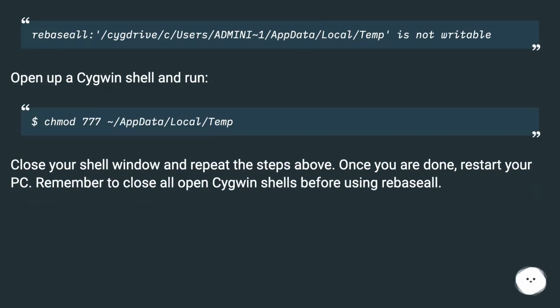open up a Cygwin shell and run $ chmod 777 AppData/Local/Temp. Close your shell window and repeat the steps above. Once you are done, restart your PC. Remember to close all open Cygwin shells before using rebaseall.